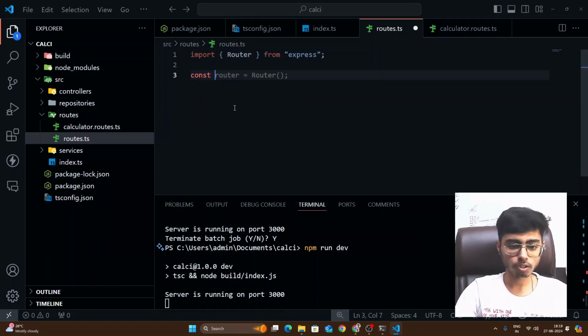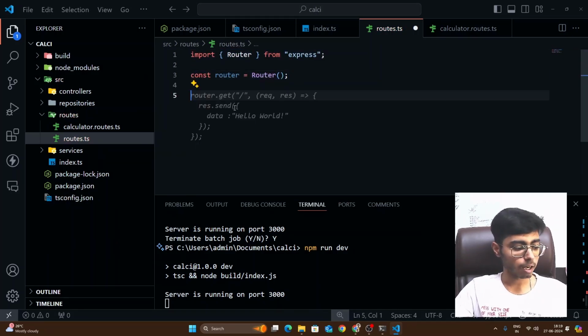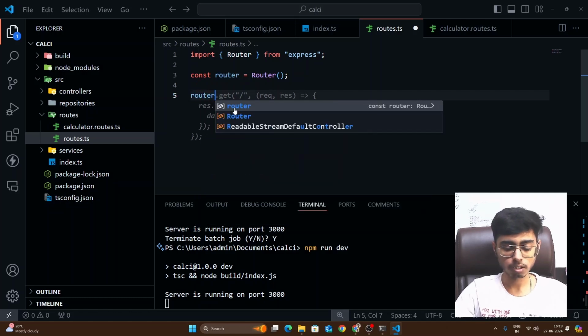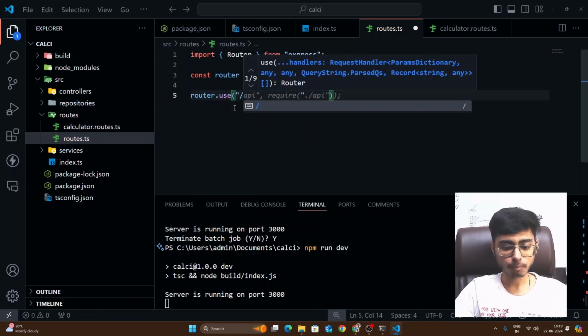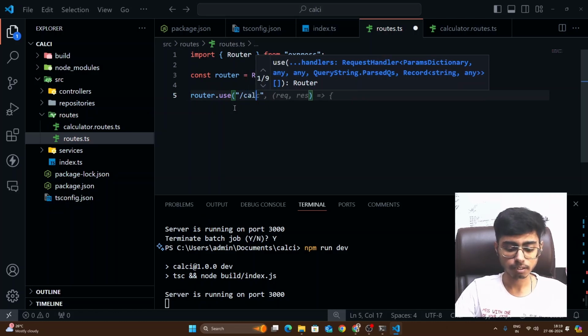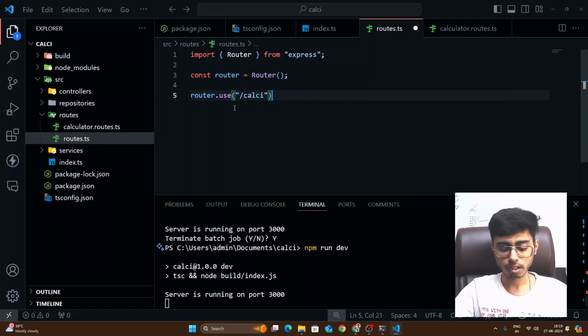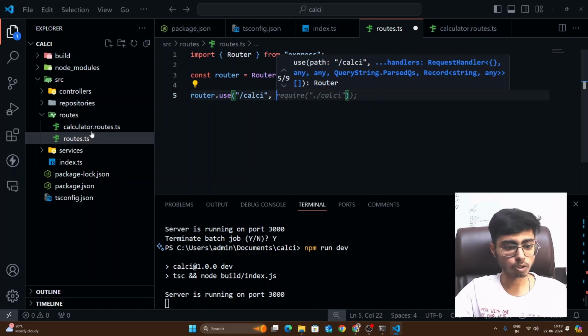Then you have to define your router variable, and then you have to say, hey, router.use the endpoint. So my endpoint is going to be calc, and for this calculator task, I'm going to define one more router inside this.